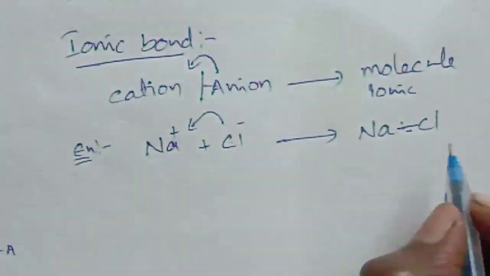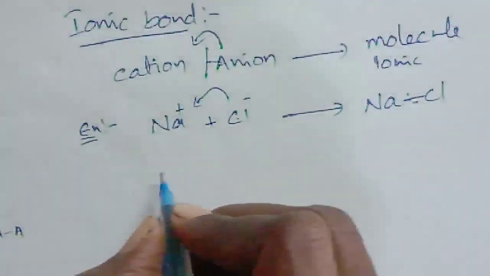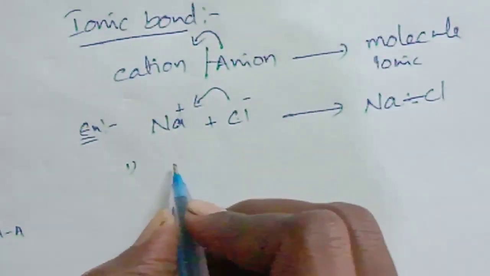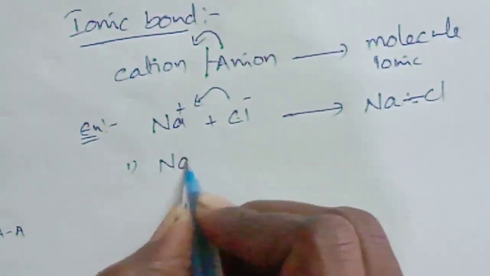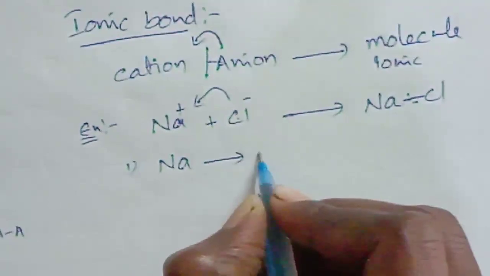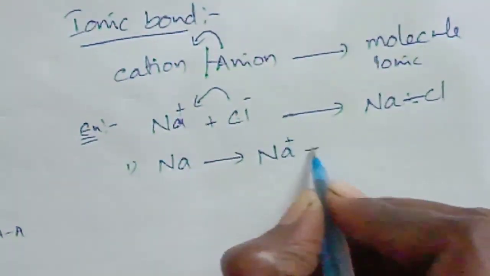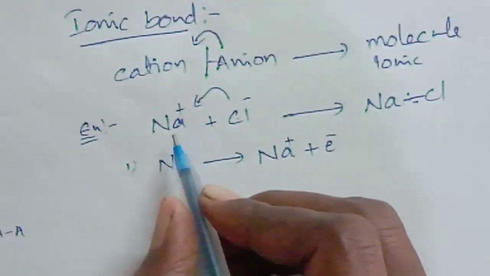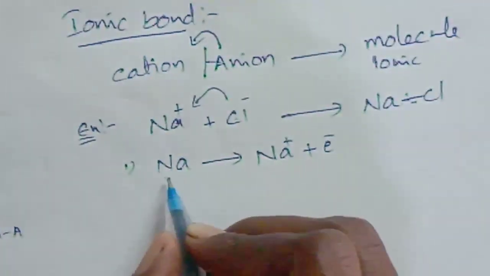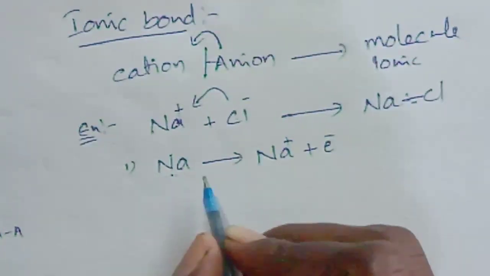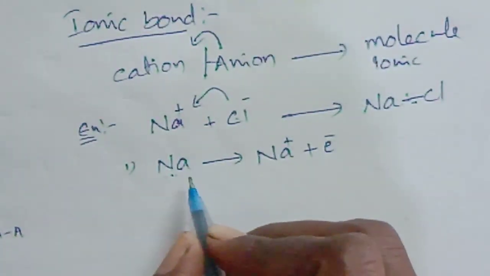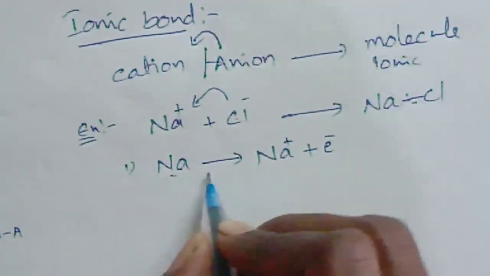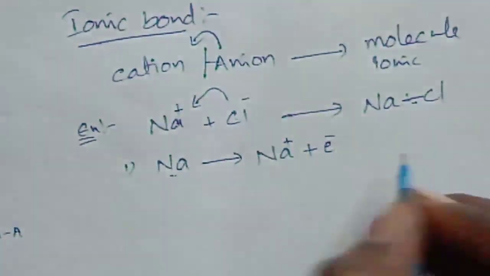These are actually three steps. First step, formation of cations from metals. Sodium, potassium, calcium, zinc. These are the metals, which form cations.